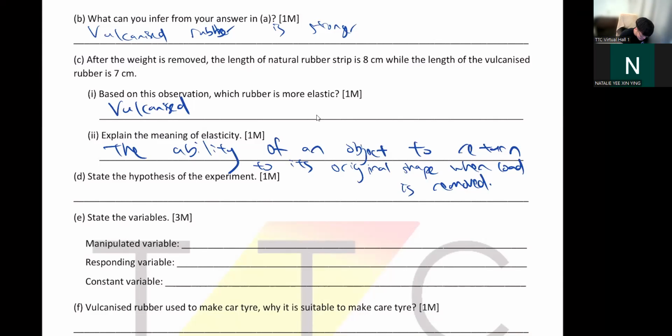So for the hypothesis here, you can write back the same thing: vulcanized rubber is stronger than natural rubber. Because you cannot say more here. In the case that you cannot write the usual formula of more and more, or less and more, then you just write a prediction.